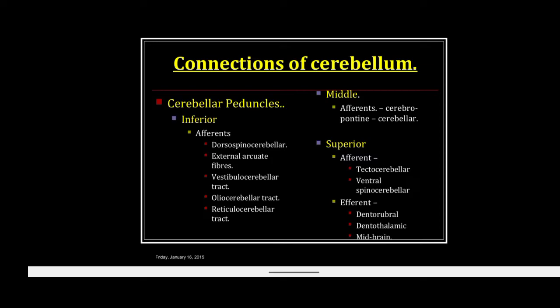So the cerebellum is connected to the brainstem by the cerebellar peduncles, and there are 3 types: superior cerebellar peduncle, middle, and the inferior. So these peduncles connect the cerebellum to the brainstem on both sides.